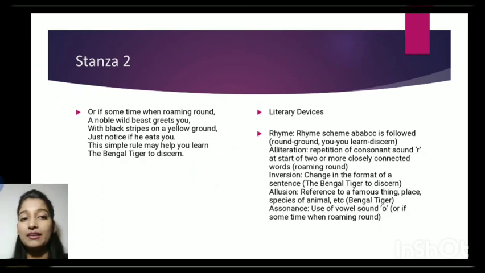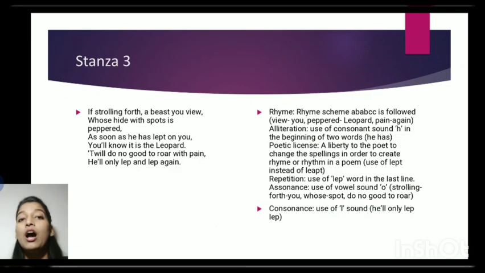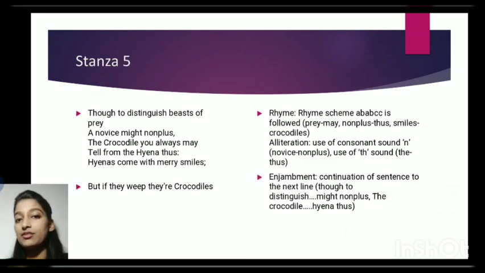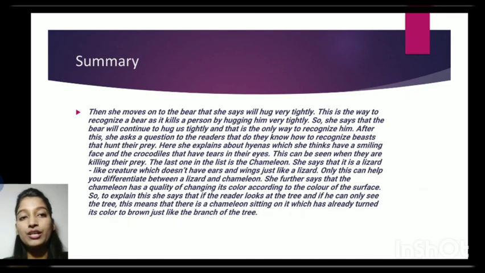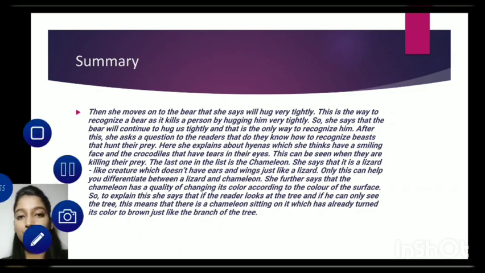Next stanza, the rhyming scheme we have seen, inversion we have seen. Of course, for all the stanzas, you have to pause the video, take the poem and find all the literary devices. Of course, I have mentioned them here. You can see them also. The summary also is written over here. You can refer to it. That's all about this poem. I hope you have understood. If not, there will be an explanation in Hindi also. So go watch it. Thank you.